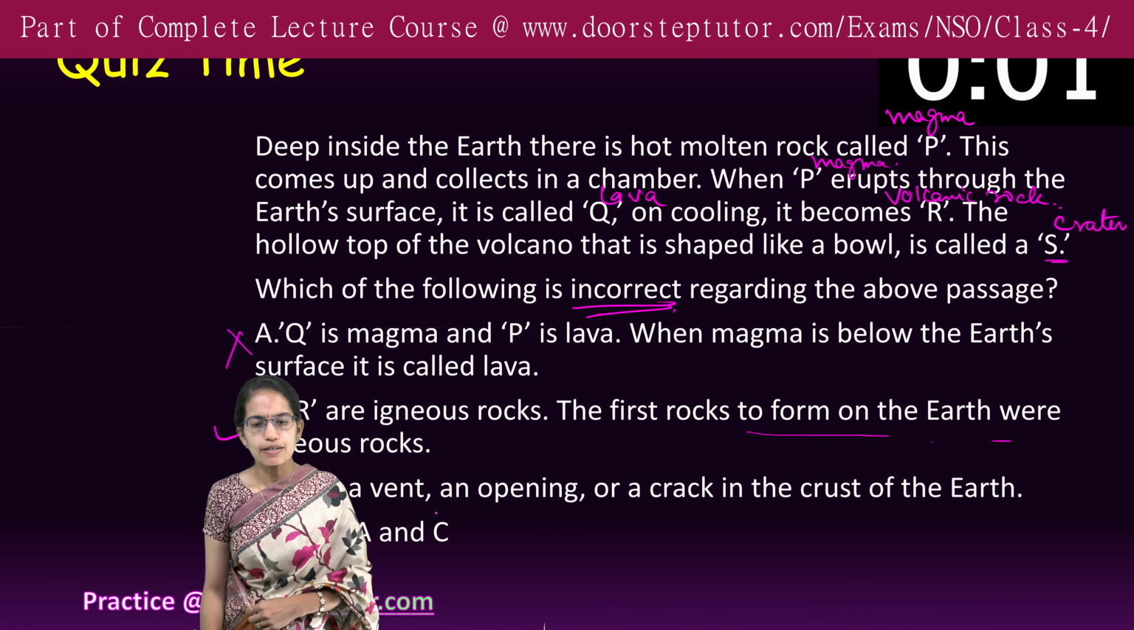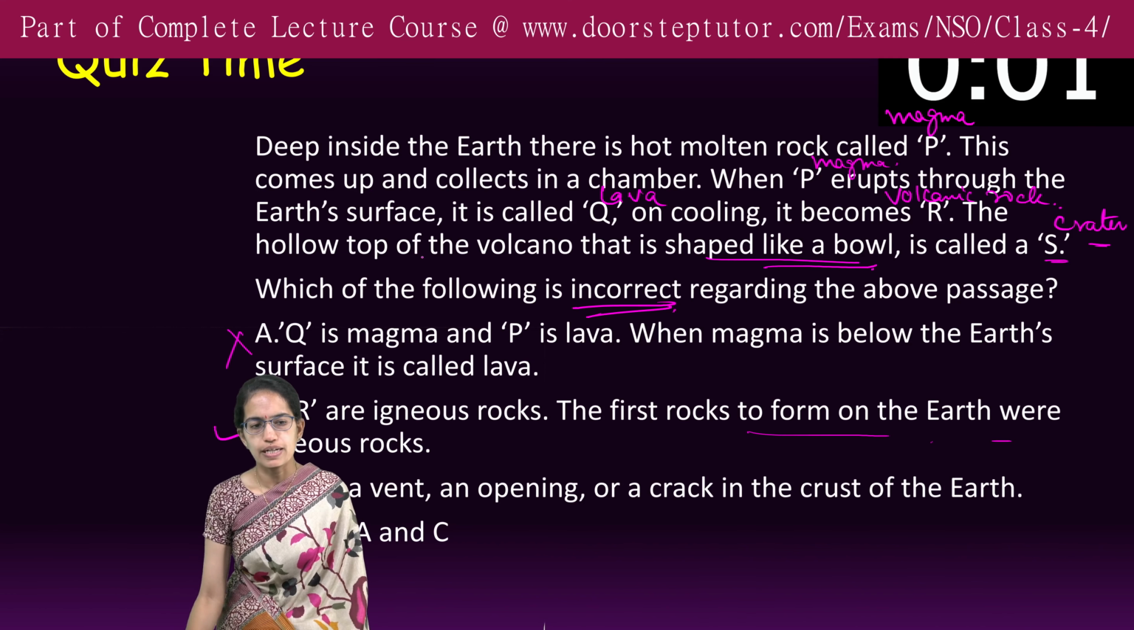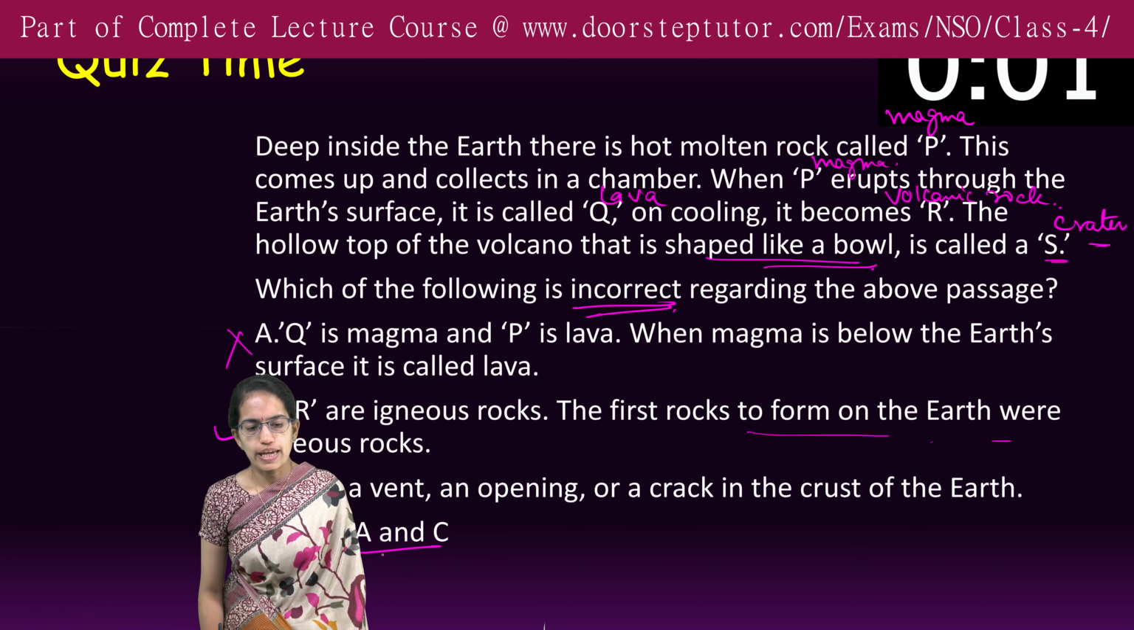S is the vent. S is the crater. It is a bowl shaped structure. It's not the vent. So vent is just the opening. So this is again incorrect. So both A and C are the